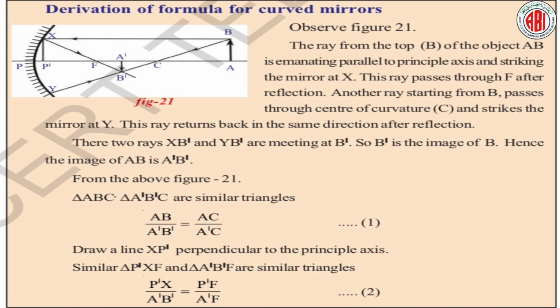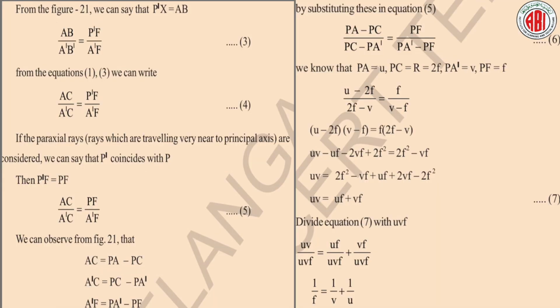From figure 21 we can say that P dash X is equal to AB. So AB by A dash B dash is equal to P dash F by A dash F, equation 3. From equations 1 and 3 we can write AC by A dash C is equal to P dash F by A dash F. If paraxial rays, that is rays which travel very near to the principal axis, are considered, we can say that P dash coincides with P, then P dash F is equal to PF, okay student. AC by A dash C is equal to PF by A dash F.